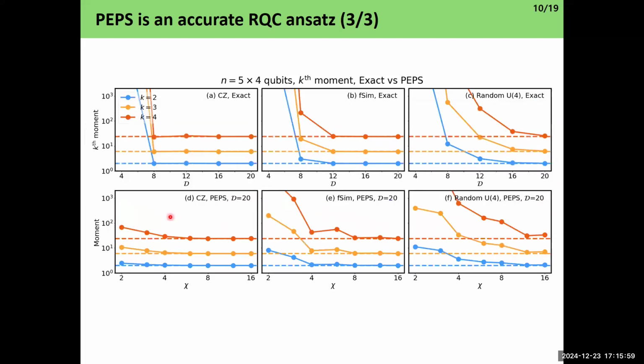And also for the k-th moments, as I already told you, the k-th moments of the random quantum circuit have to be k factorial, and we also converge down, up to circuit depth 20, with PEPS simulations if you increase the bond dimension. So these are the key factors showing that PEPS is an accurate ansatz of random quantum circuits, even though it is approximate, because we can only approximately simulate general quantum circuits outside of Gottesman-Knill, as Professor Hyuk-Jung Kwon told us today. But even this approximate simulation still gives us a good ansatz of what's truly happening.